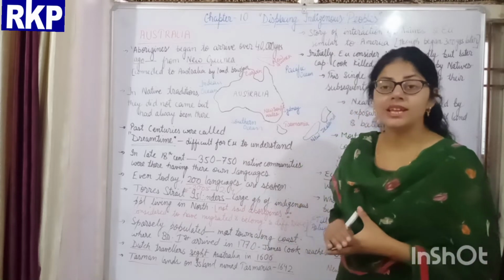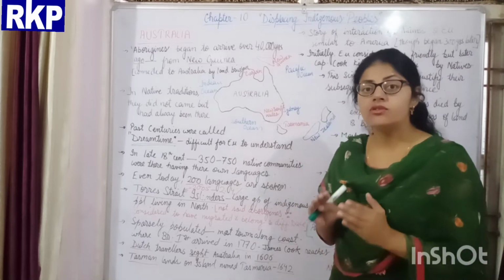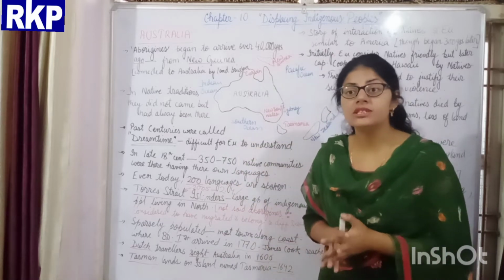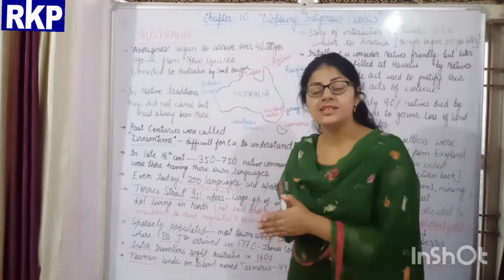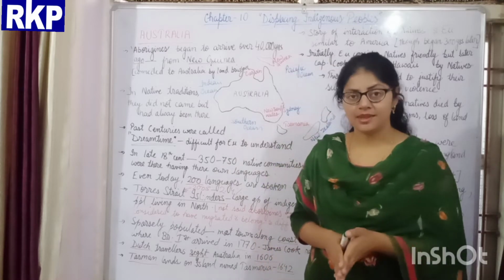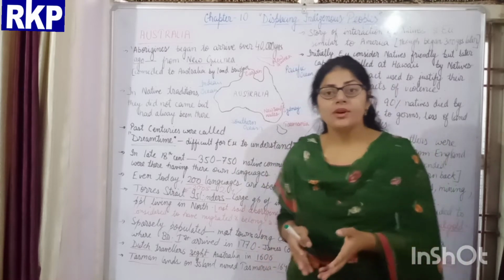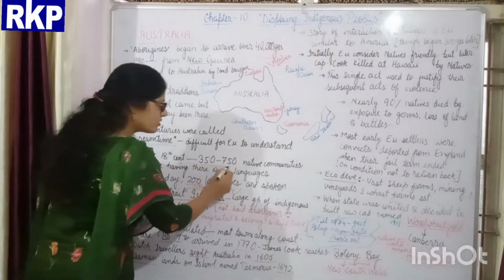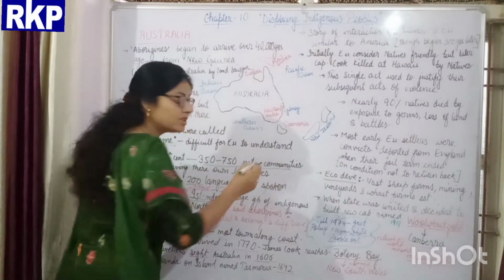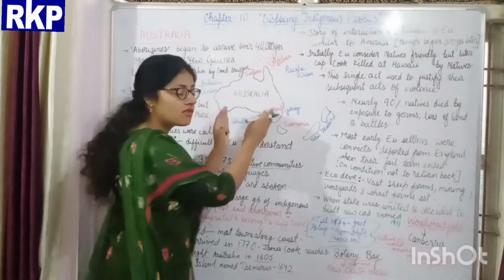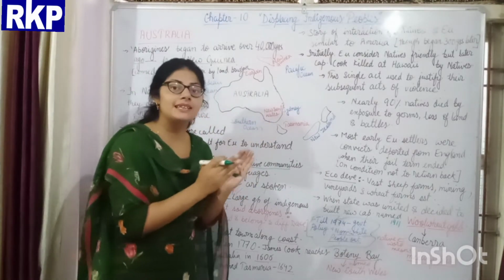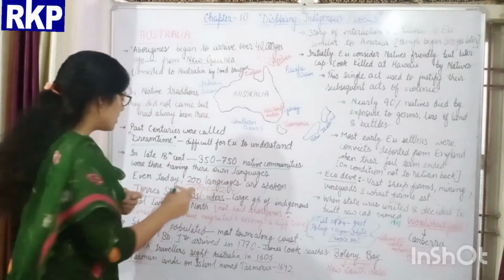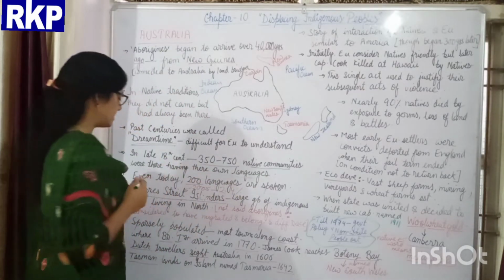Till the late 18th century, around 350 to 750 indigenous Aboriginal communities were living over there, and they all spoke different languages. How many communities? 350 to 750 native communities, and they all spoke their own languages.